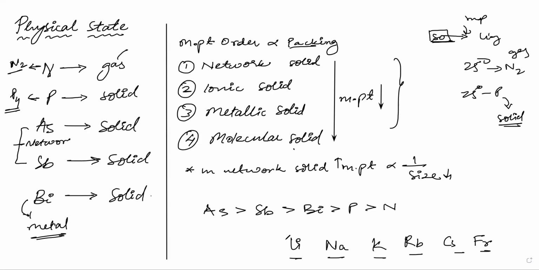Packing is the order. So here also all of them are ionic solid. If they are ionic solid and if they have small size, so lithium, this will be the order. So this will follow for everyone.